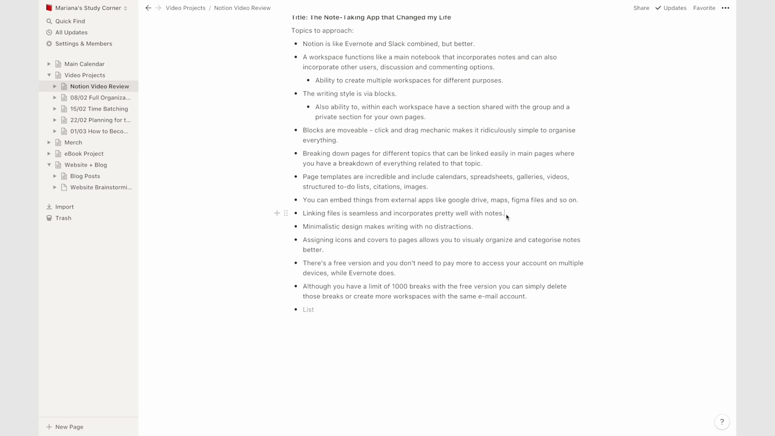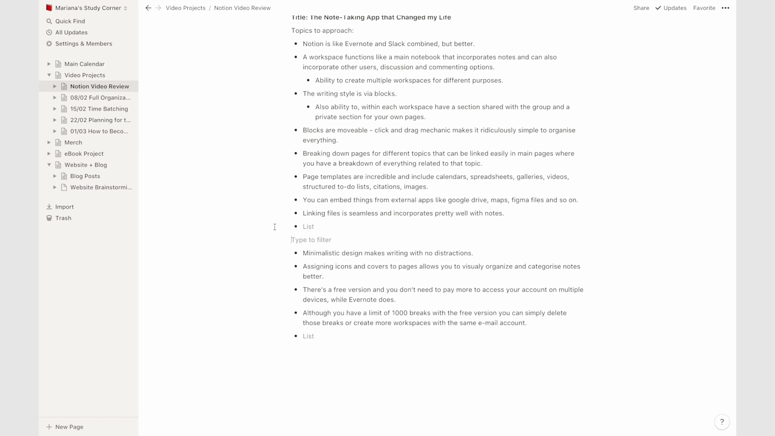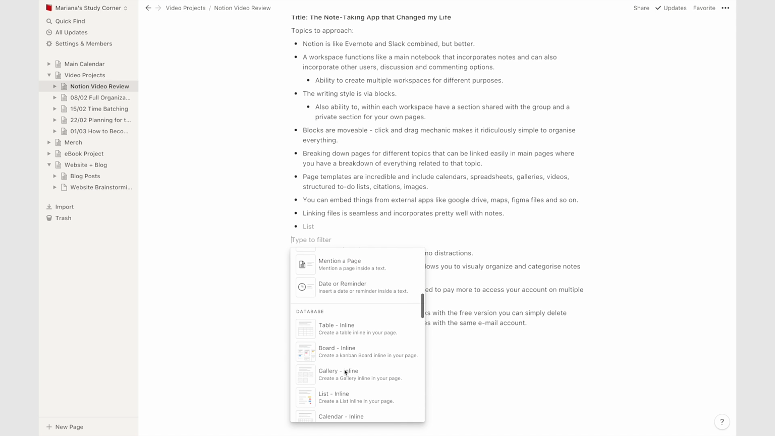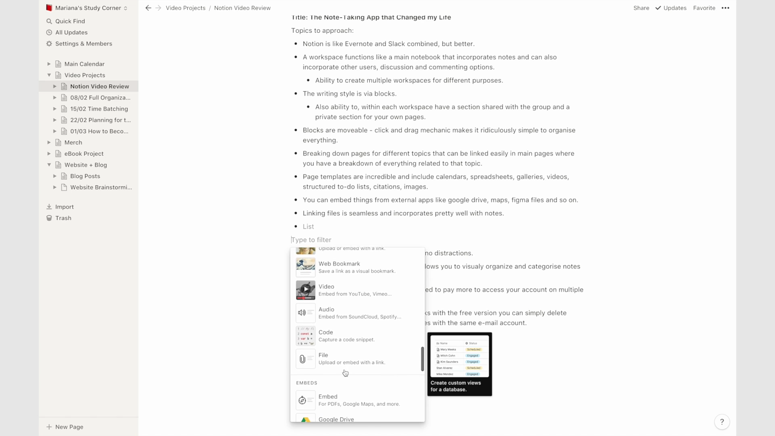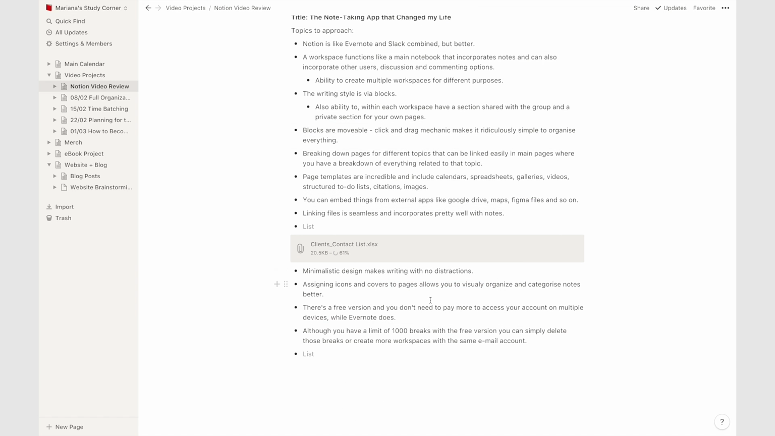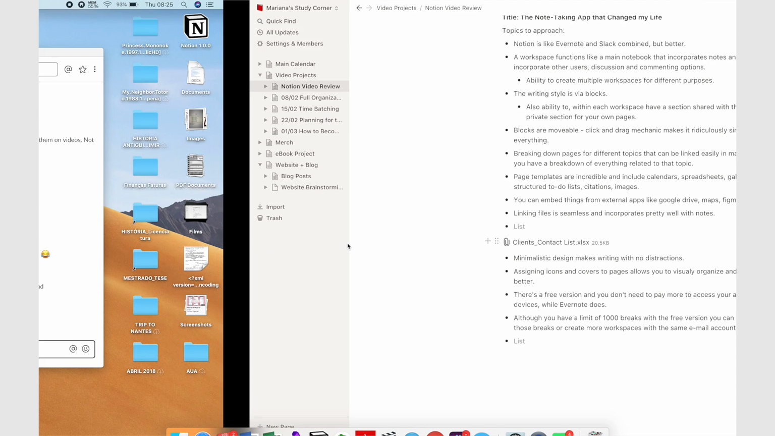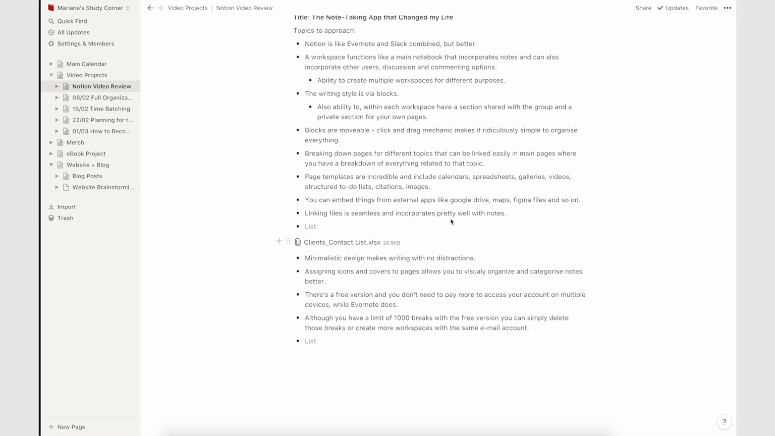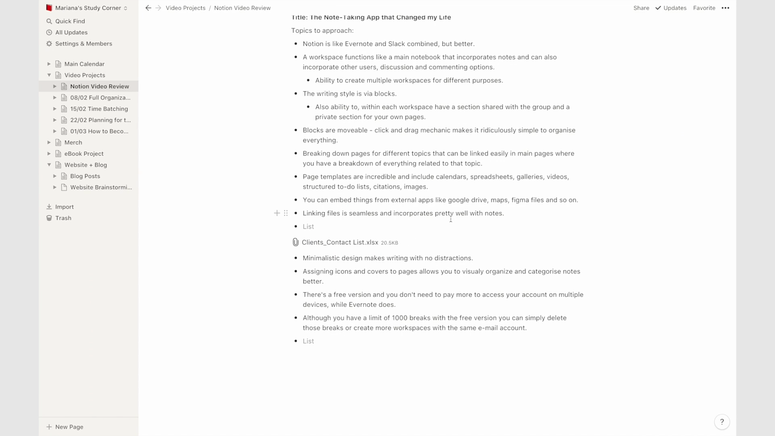In the same way, you can easily embed things from external apps like Google Drive, Maps, Figma files, and so on. And as you've imagined, linking files works seamlessly, and you can also incorporate things from your Google Drive account inside your notes, and then you just have to click it, and then Notion will send you to the external file that you can download into your device right away.